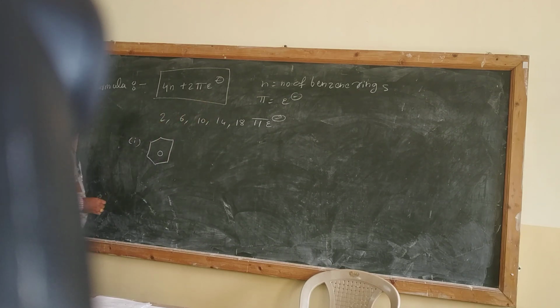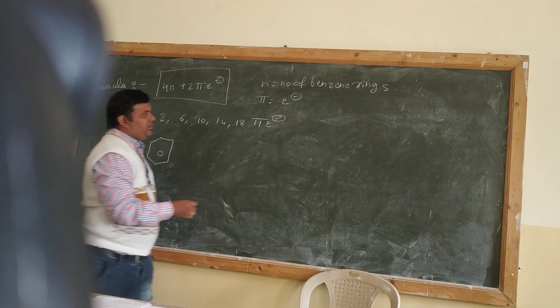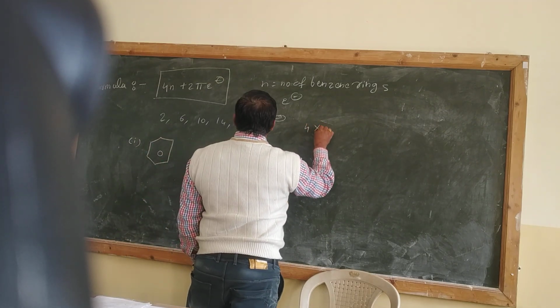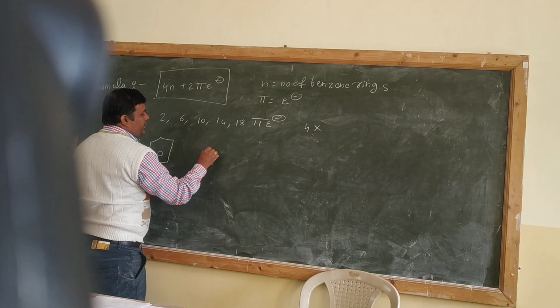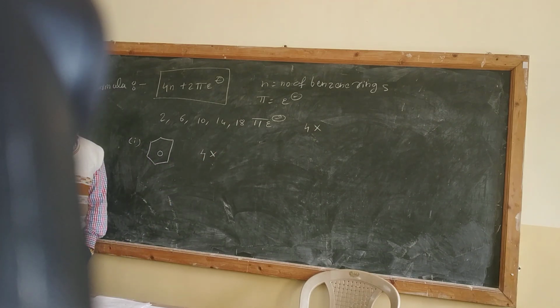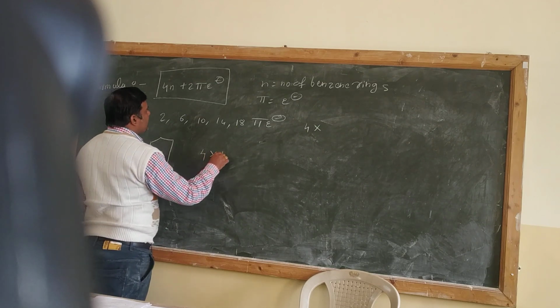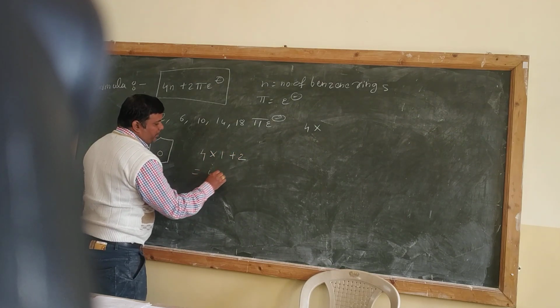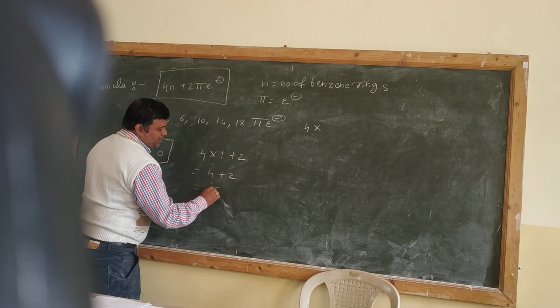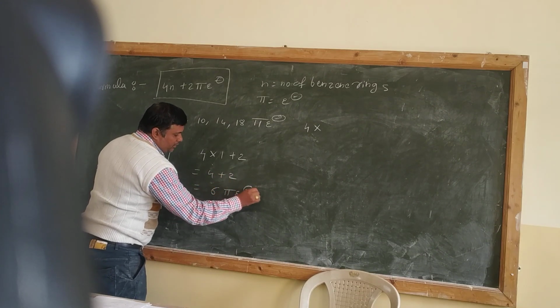In the case of benzene, what will be the value of n? 4 into 1, since there is only one benzene ring, plus 2, that equals 4 plus 2, which equals 6 pi electrons.